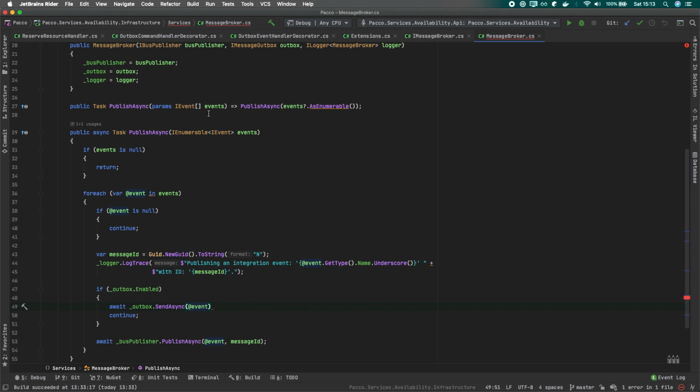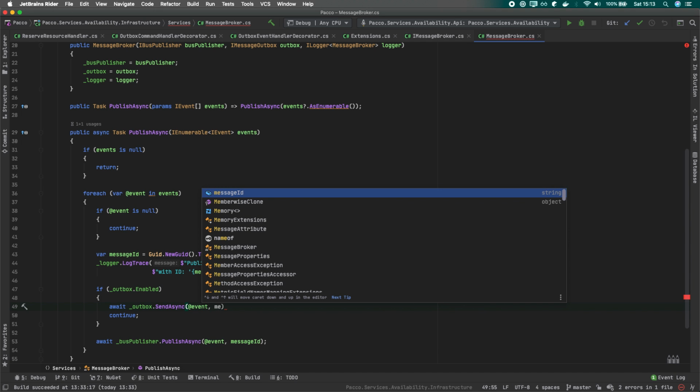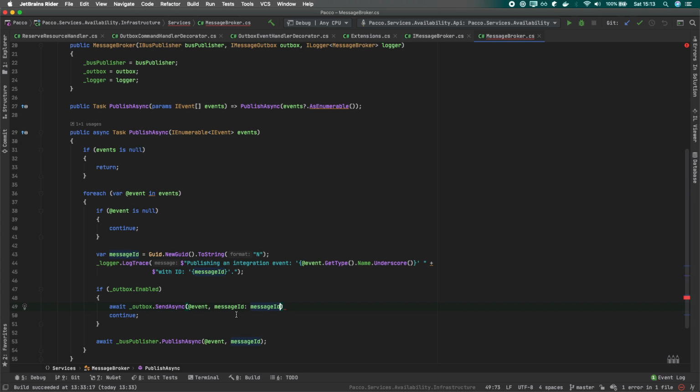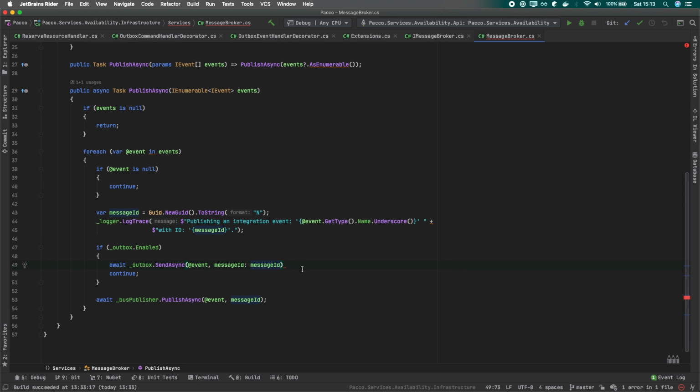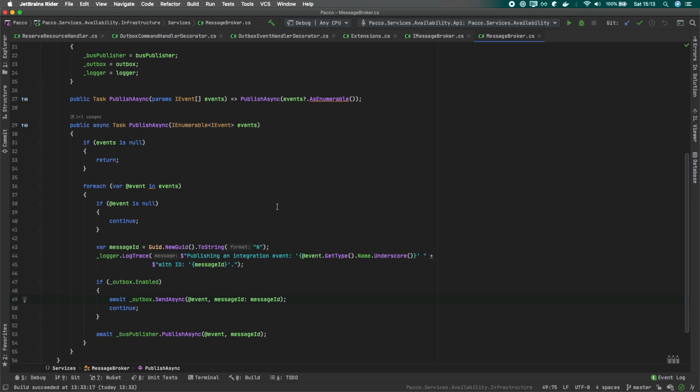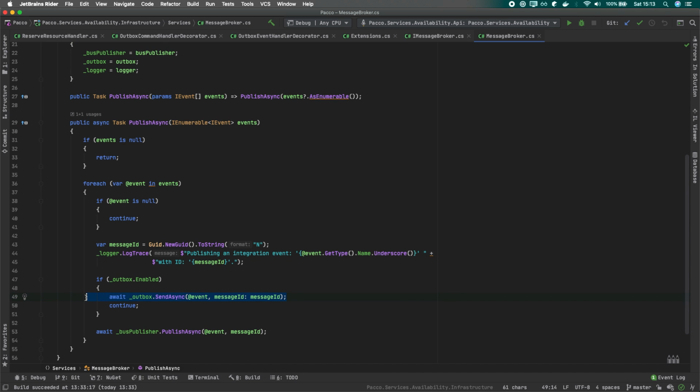We can pass our payload, being the event in that case. We will also need to pass our message ID, which is crucial, as an optional argument. And we can also pass additional data. We could grab, for example, headers from the event, some context, our parent ID, and so on. But that's pretty much the most important part, to have this message ID stored along with our message. So we'll simply store this into our database.